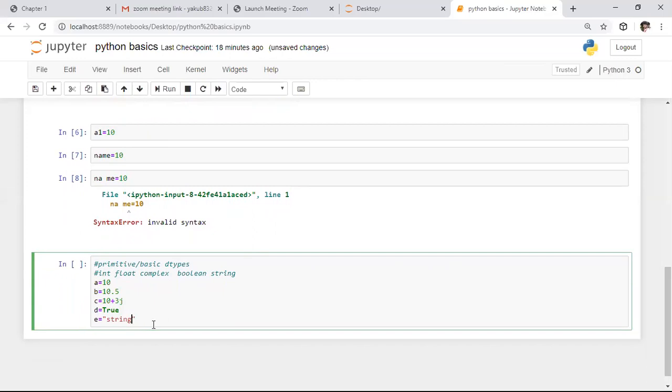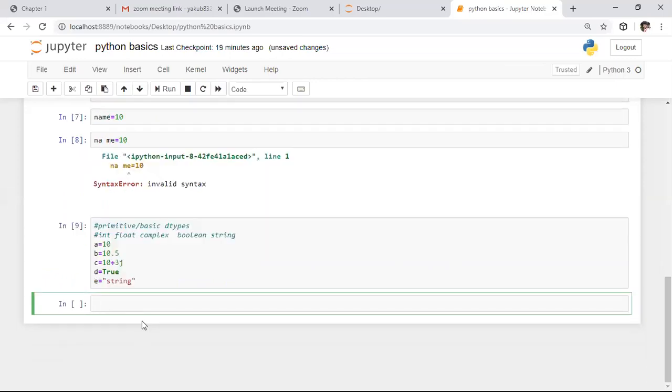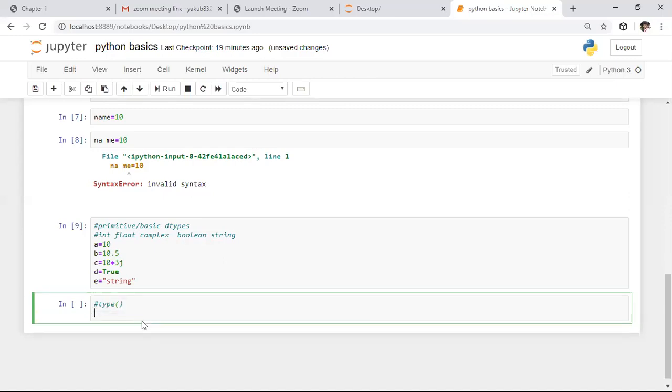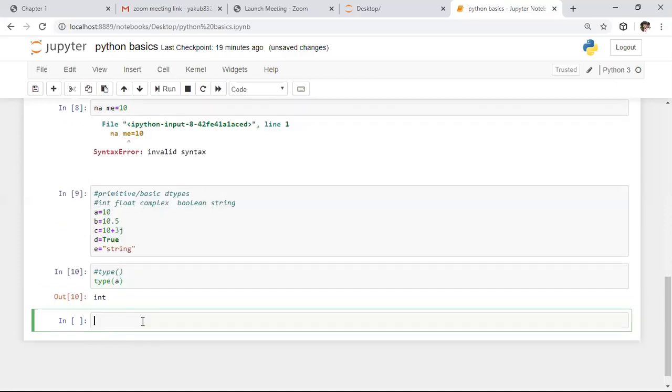So if you want to know the data type of each and every variable, we need to use the type function. Type is a function which is used to know the data type. So in order to know the data type of any variable, we need to use the type function. Here I'm saying type of a. It will return output like integer.